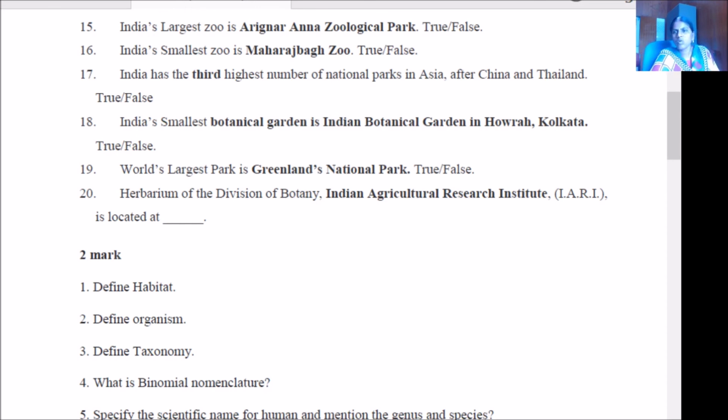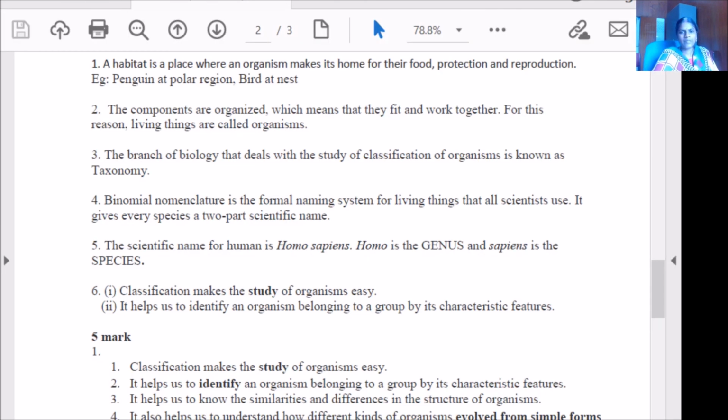So define habitat. Habitat is the place where an organism makes its home for its food, protection and reproduction. Example: penguin at polar region, bird at nest. Define organism. The components are organized, which means they fit and work together. For this reason, living things are called organisms. Define taxonomy. The branch of biology that deals with the study of classification of organisms is known as taxonomy.